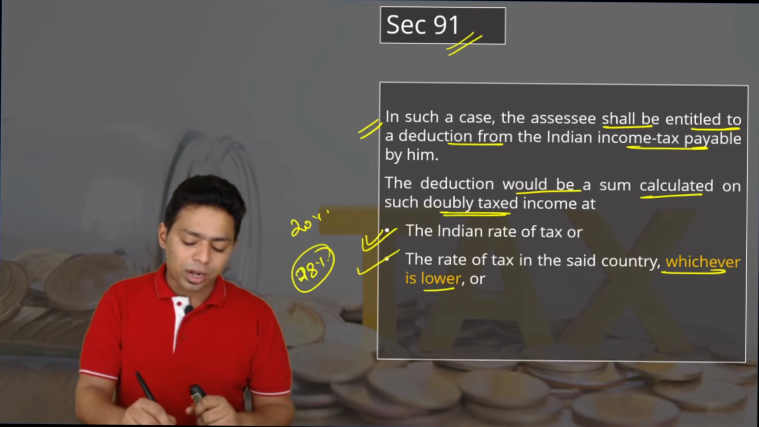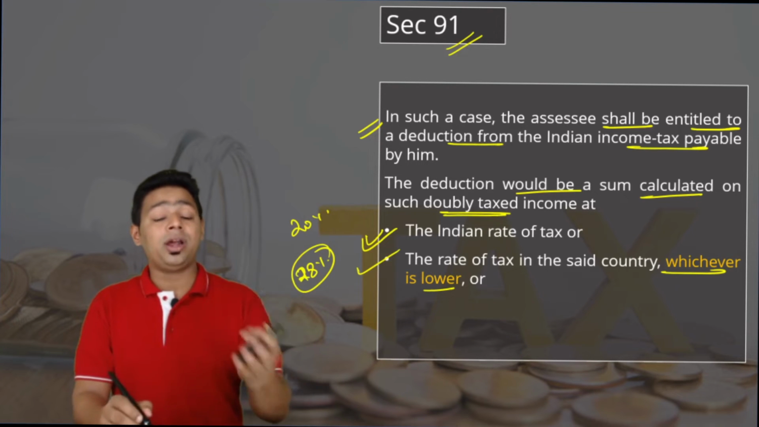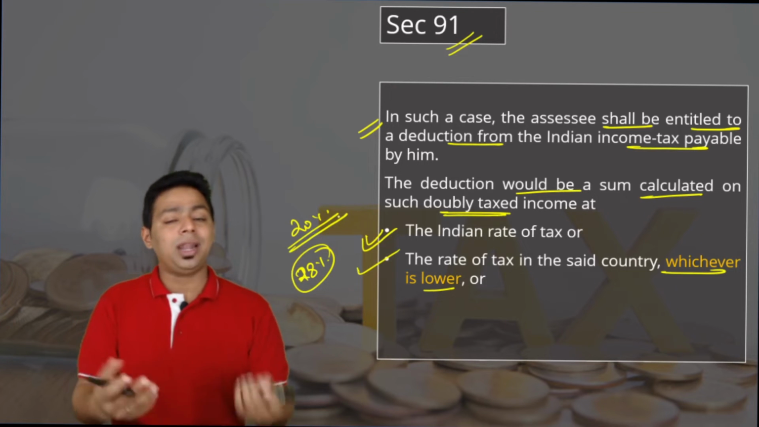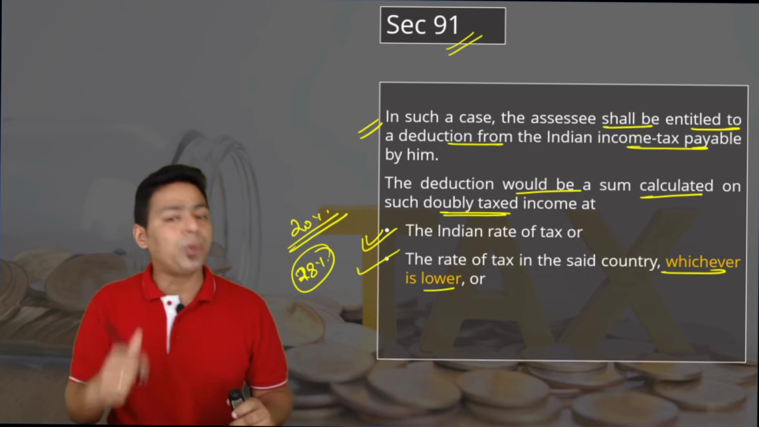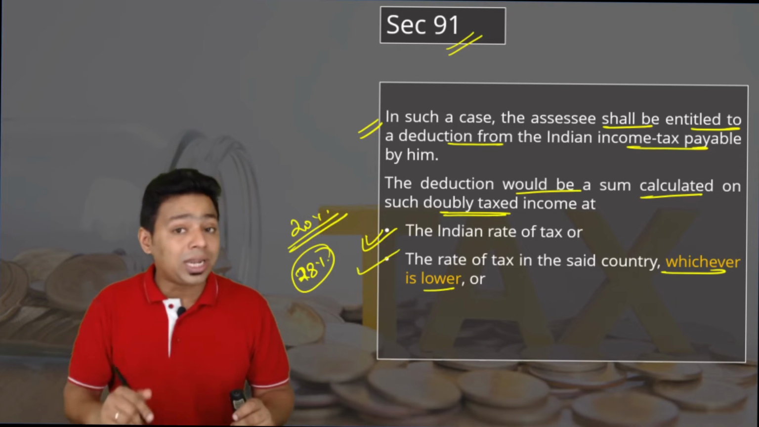So what if in the foreign country you have paid tax at 28%? Now, because in the foreign country you have paid tax more than the Indian average rate of tax, the maximum relief that the Indian government can grant you is only 20%, because we are charging on an average 20% from you. How can you expect more relief from India when you have not paid tax in India?